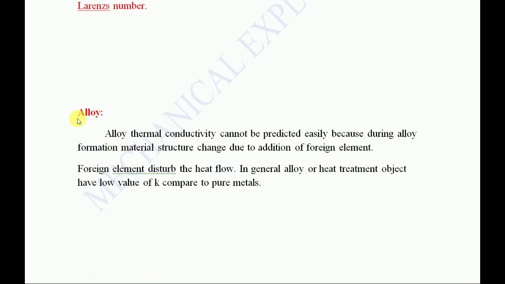Now coming to alloys. You already know that, regardless of metals or non-metals, an alloy is a combination of foreign elements. For example, if gold is there, the copper is being adulterated, so it is a combination of foreign metals. So what happens to the thermal conductivity in an alloy? The foreign elements will disturb the heat flow. In general, because we need to standardize, we are not going to do any research in our subject. We are going to prepare for GATE or ESE. So in general, alloys or heat-treated objects have a low value of K compared to pure metals. This is the thing we have to take.